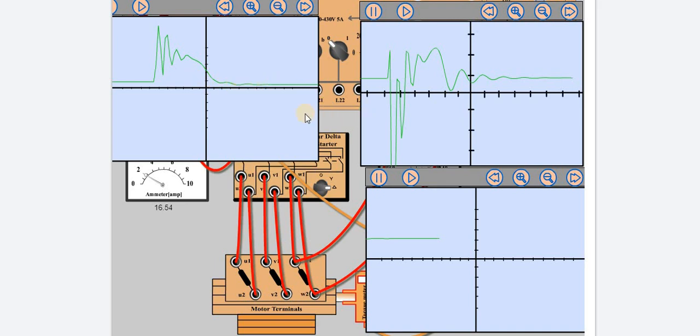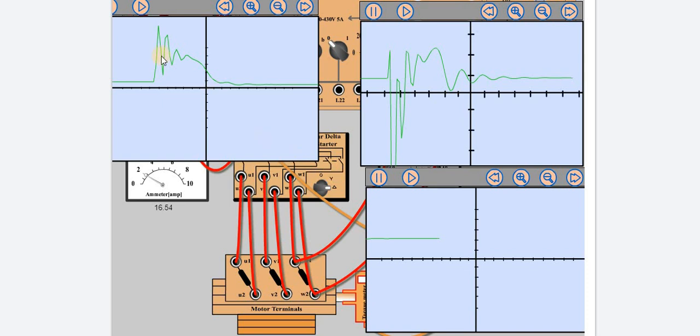But actually you will not see this type of spike. For the visualization, for the study of the starter, they have set some program so that when we switch to delta, you can visualize and see the difference between star and delta starter.